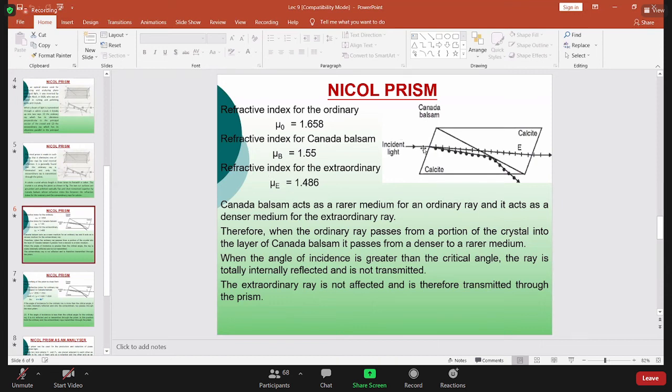Now tell me one thing. So this internal material, when ordinary light is moving, in that case is it moving from rarer to denser or denser to rarer?